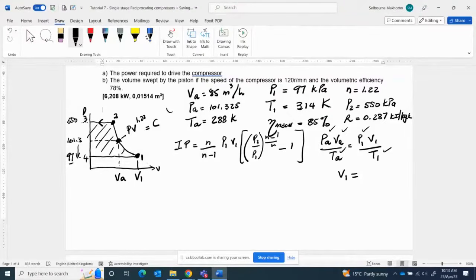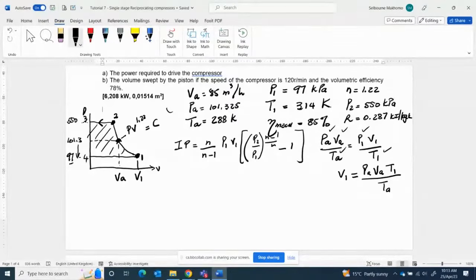So V1 is going to be PA VA multiplied by T1 divided by TA. So this is our V1.